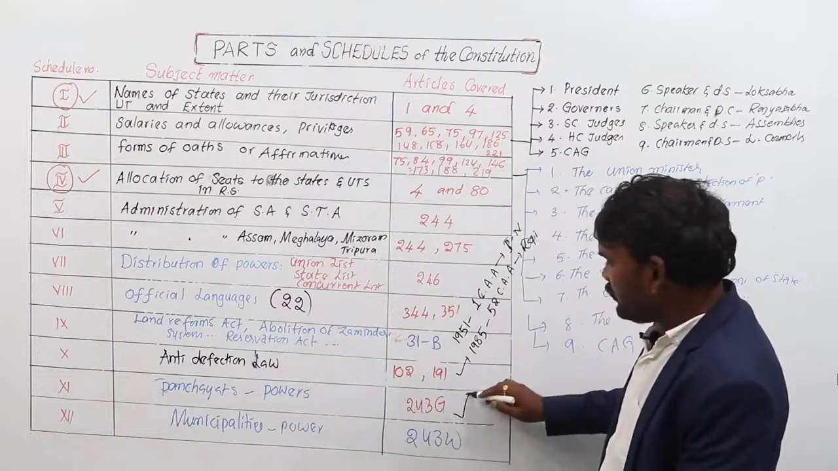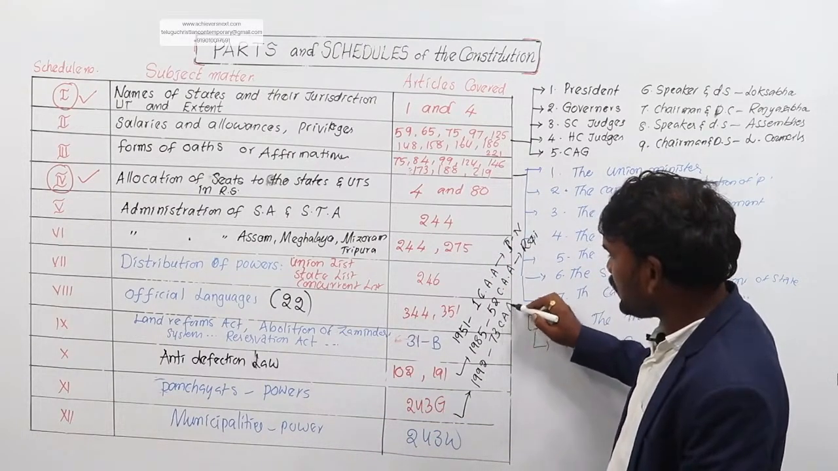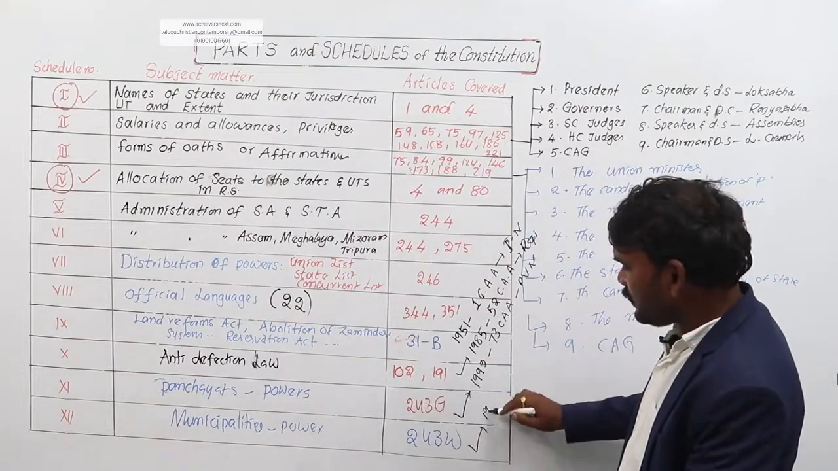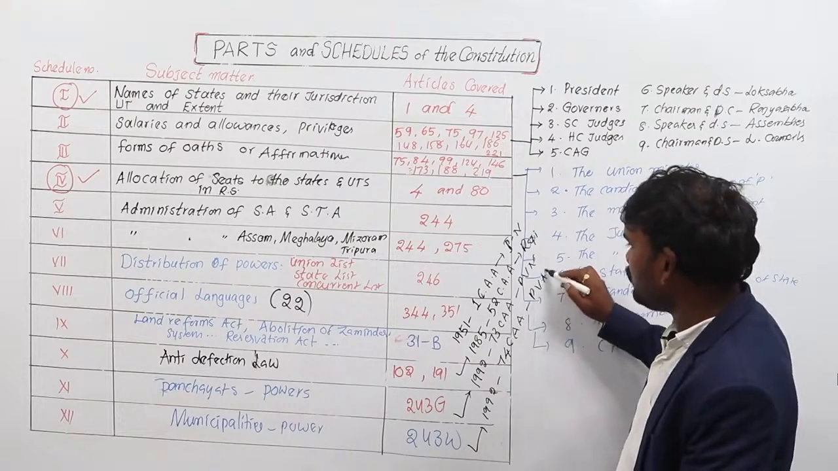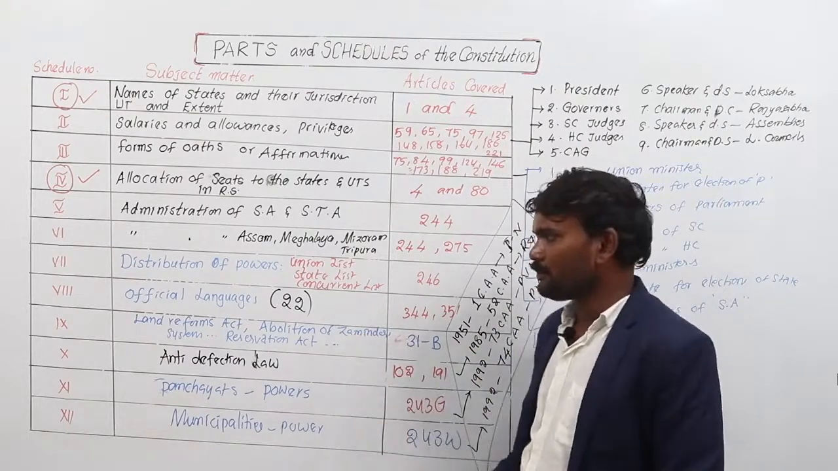The 11th Schedule was added to the Indian Constitution in 1992 by the 73rd Constitutional Amendment Act during the P.V. Narasimha Rao period. The 12th Schedule was added in 1992 by the 74th Constitutional Amendment Act during P.V. Narasimha Rao. There is a chance to ask a question about the newly added schedules.